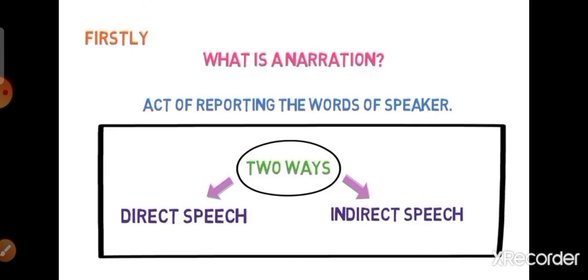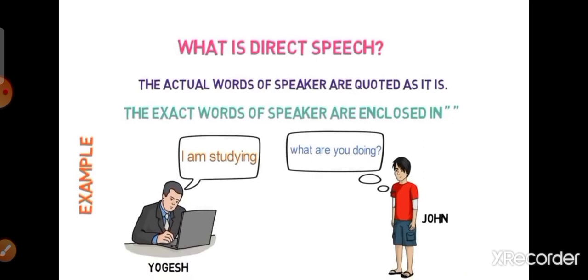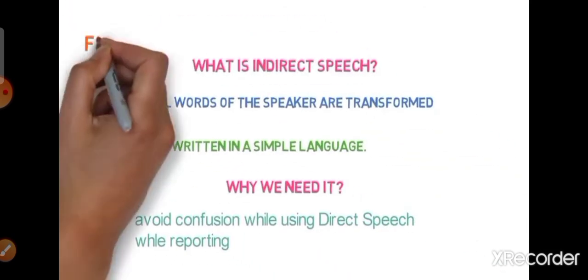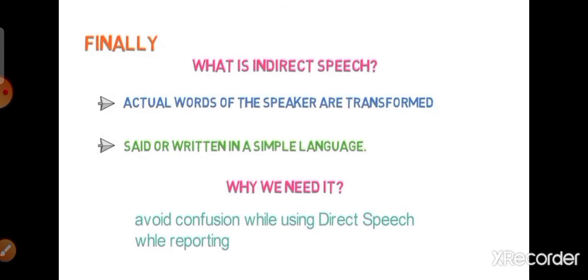First, direct speech. The actual words of the speaker are quoted as it is without any change. The exact words of the speaker are enclosed in inverted commas. Finally, indirect speech. The actual words of the speaker are transformed and said or written in simple language. That's all about direct and indirect speech in this class.